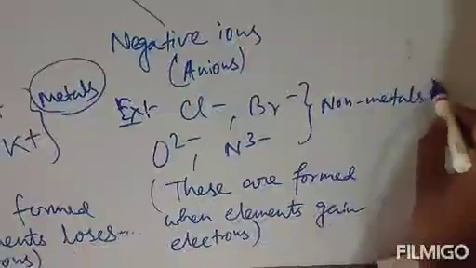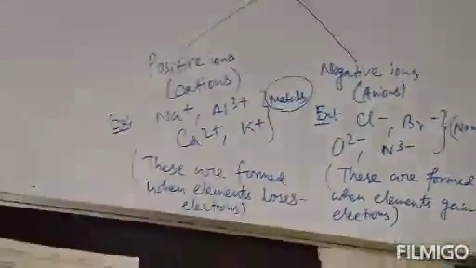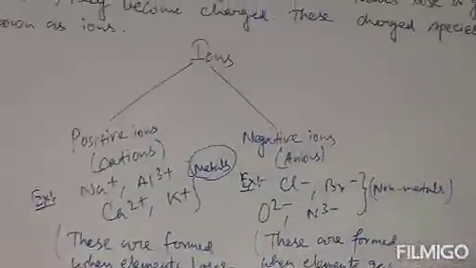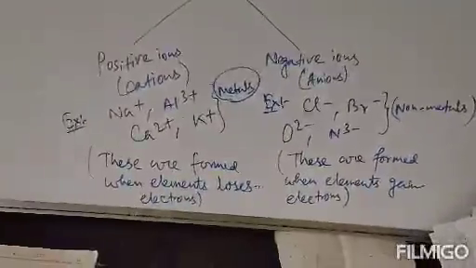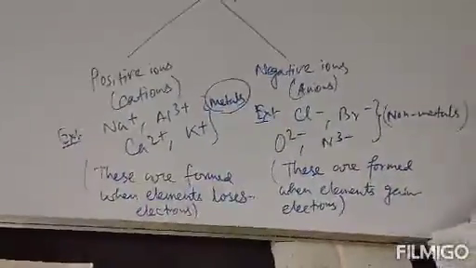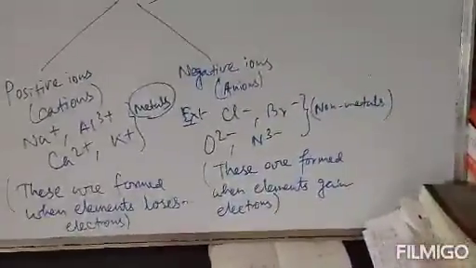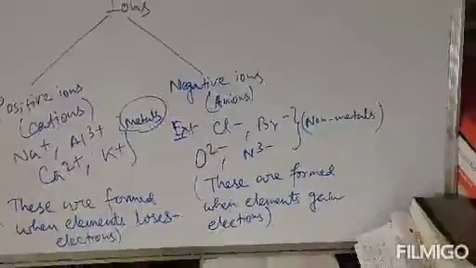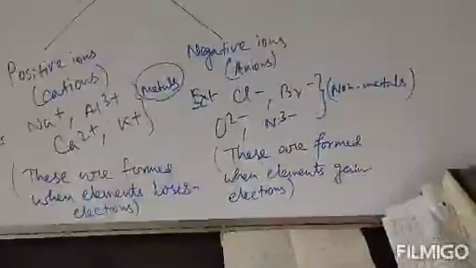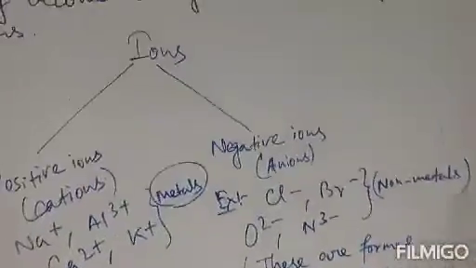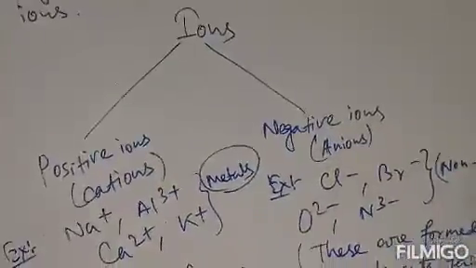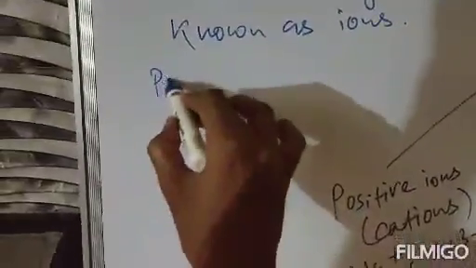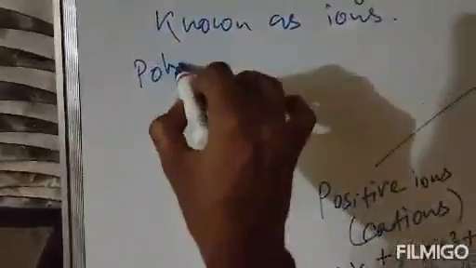So remember this concept that metals generally form positive ions or cations. That means they have a tendency to lose electrons. On the other hand, non-metals form anions or negative ions. That means non-metals have a tendency to gain electrons. Clear? So these are your positive ions and negative ions. Next one, polyatomic ion. Another important ion besides positive ions and negative ions.